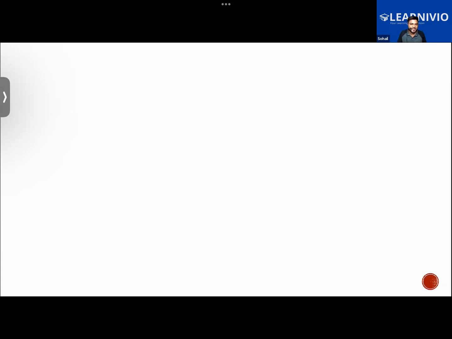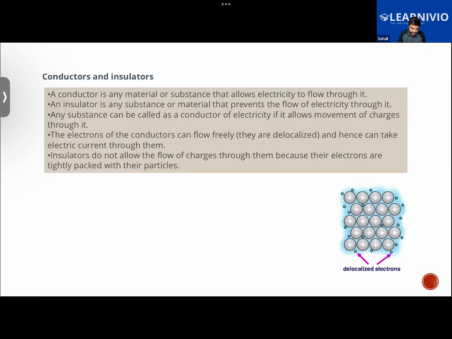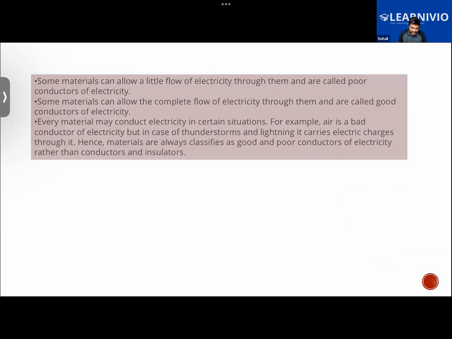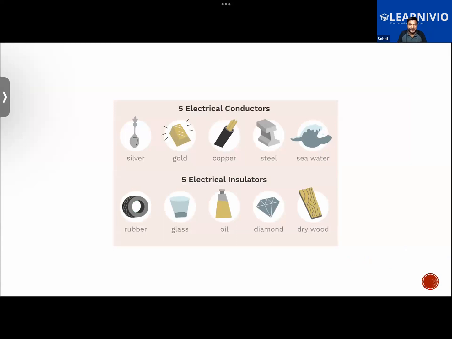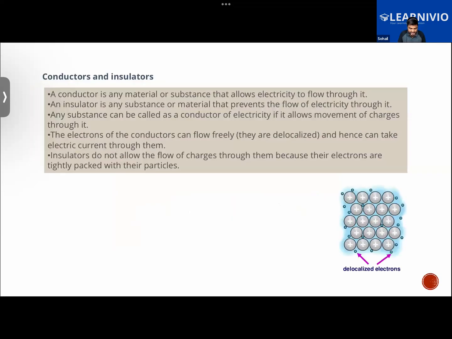Talking about the chapter so far, what we have learned: we learned about conductors and insulators. Conductors are materials that will allow the electrons to pass through easily, or basically allow electricity to pass through easily. While insulators are the materials that will not allow the charges to pass through them, hence they will not be conducting electricity. We learned why certain materials are conductors and why certain materials are insulators. In the case of conductors, the electrons are free to move.